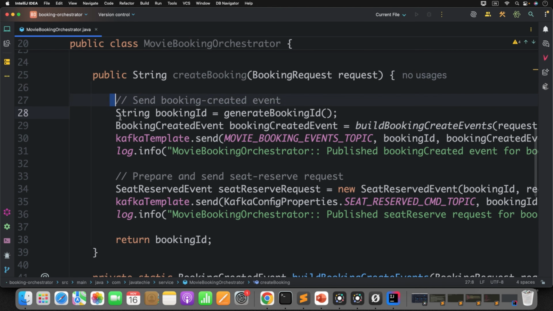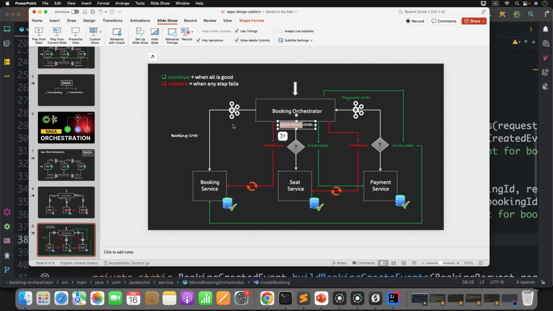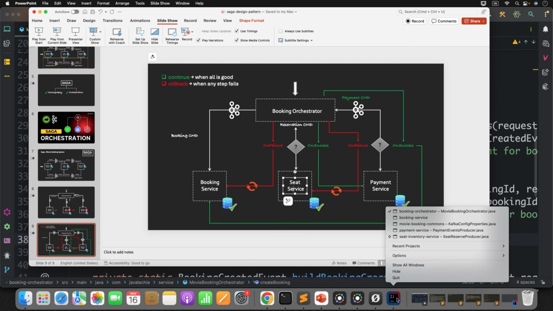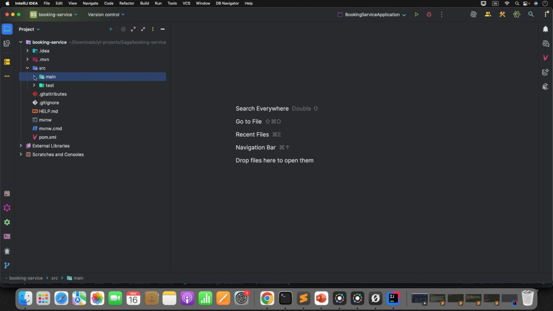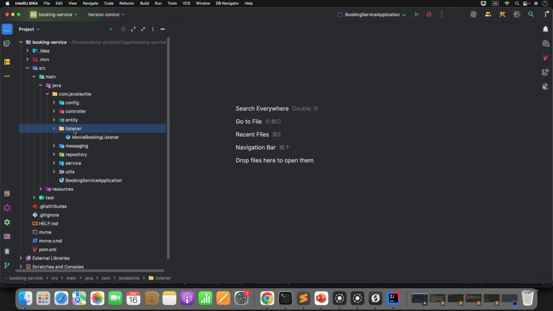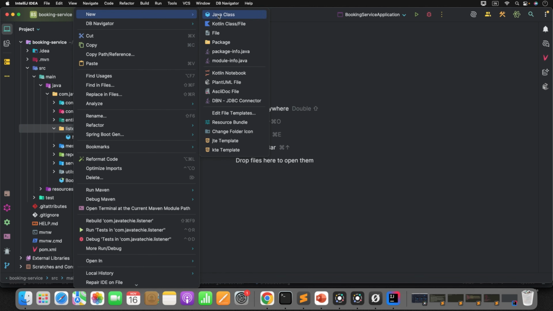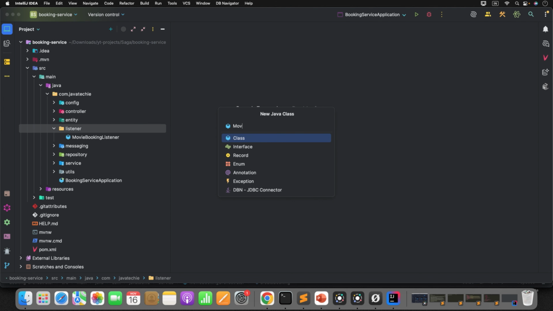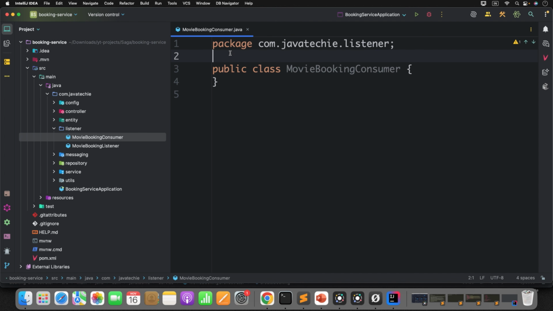Now since we are publishing these two commands, let's go to their corresponding microservices and consume and process them. That is the flow, right? If you understand it, these two commands we already sent: the booking command and the seat reserved command. Now the booking service and seat inventory service need to consume and process them. Go to the booking service first. In the booking service, we have the Saga choreography logic. Let's not touch that. I'll create a separate listener class that will consume from the orchestrator. I'll name it, and annotate with @Component.